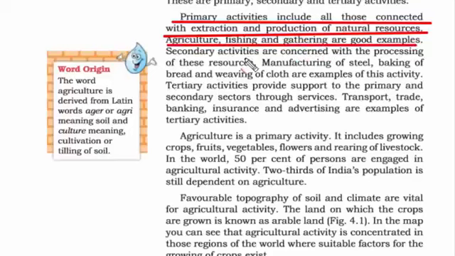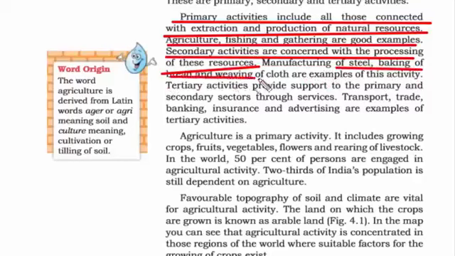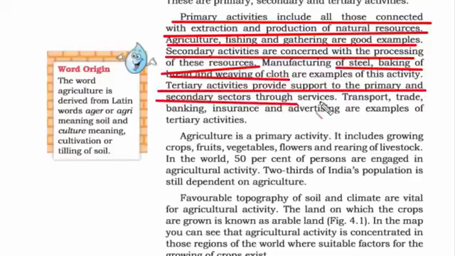Now whatever that we get from nature, it cannot be consumed directly. It needs to be processed and refined. So the secondary activity refers to the processing of those primary resources. And some of the examples for secondary activity are manufacturing of steel, baking of bread, weaving of cloth. And the tertiary activity refers to the support to the primary and secondary sector through services. So most of the jobs that we do, be it in the government sector or in the private sector or working in a MNC or working in some kind of an office, these are all support services. So that's why it is called tertiary activity, the third kind of activity. Some of the good examples are transport, trade, banking, insurance, advertising, etc.